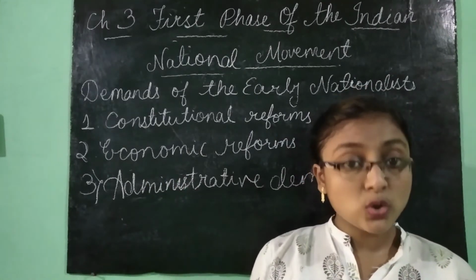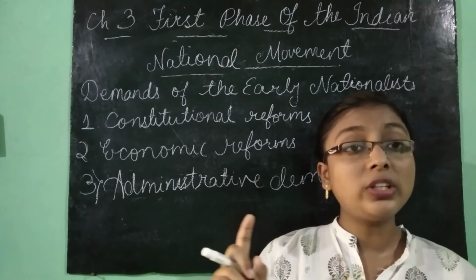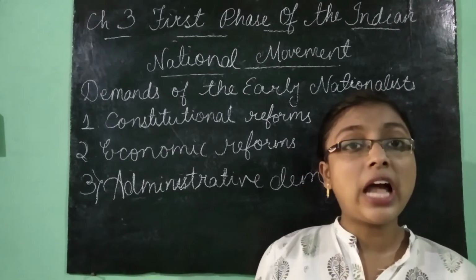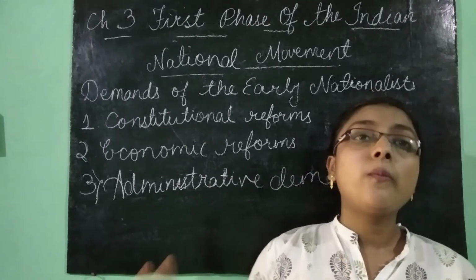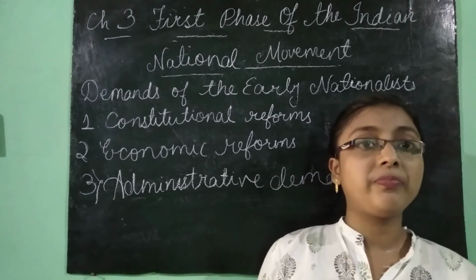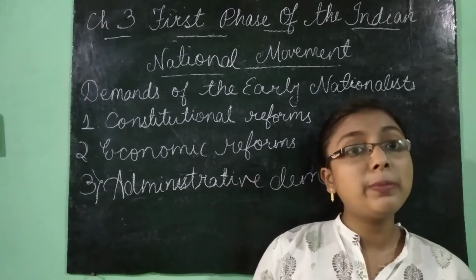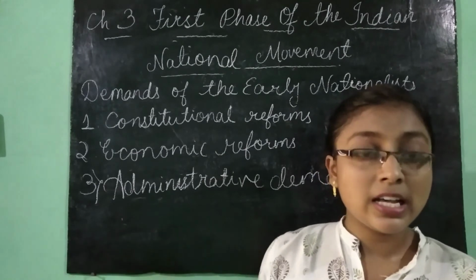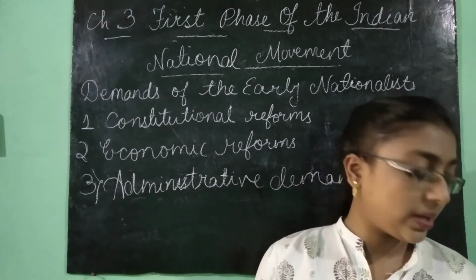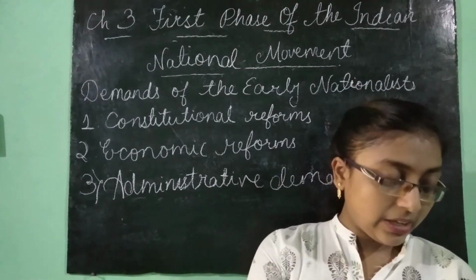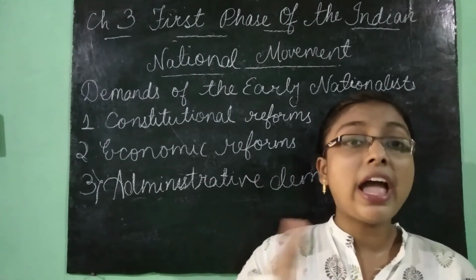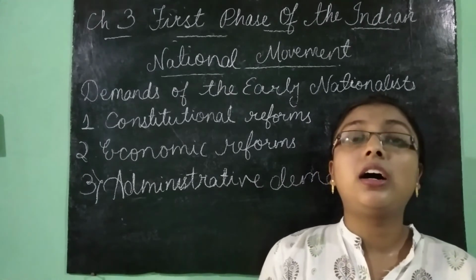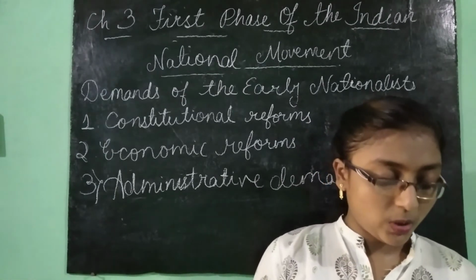So they wished that this examination should be done in England and India both at the same time, so that people of India will also be a part of the Indian civil services. Okay, the second one, they wanted that the executive and the judiciary should be completely separated.